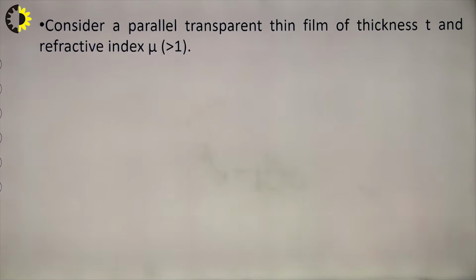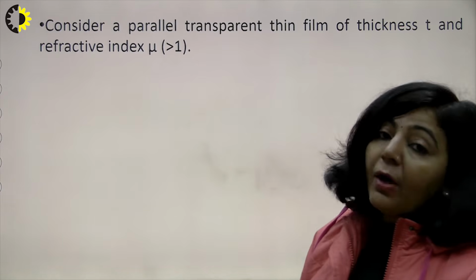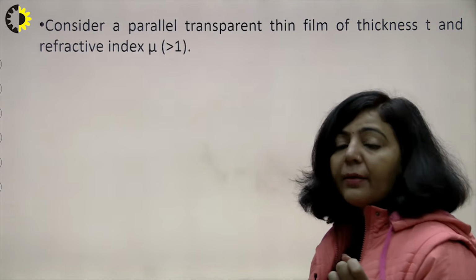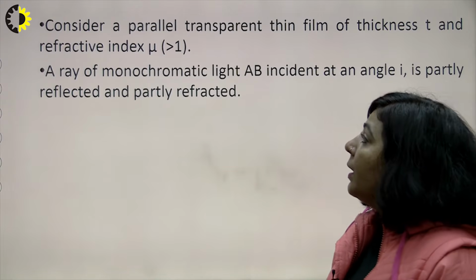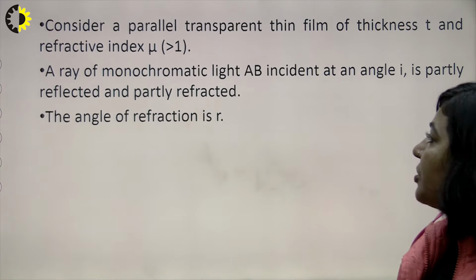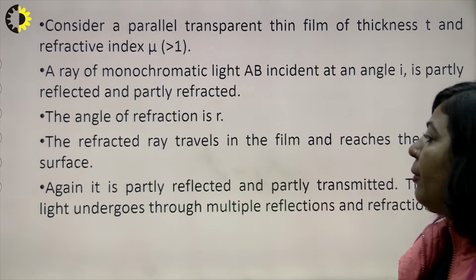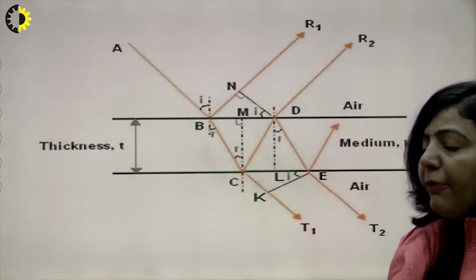Consider a parallel transparent thin film of thickness T and a refractive index mu, where mu is greater than 1. Mu greater than 1 means that the refractive index of that thin film is greater than air. A ray of monochromatic light AB incident at an angle i is partly reflected and partly refracted. So let me explain it with the help of a diagram here.